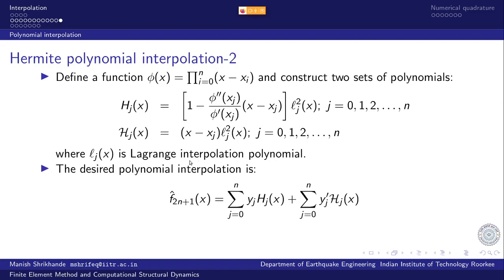And desired polynomial interpolation can be obtained as function value yj multiplied by associated interpolation function hj, and summation over all the points, plus y prime j, that's the gradient value, multiplied by the corresponding interpolation function for gradient values, and this linear combination gives us the total approximation.